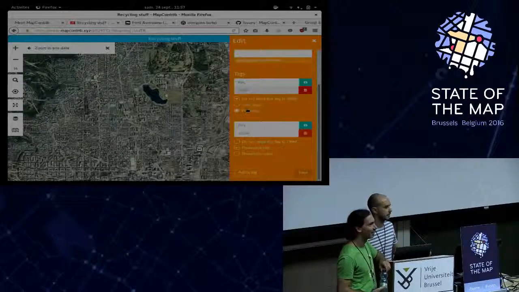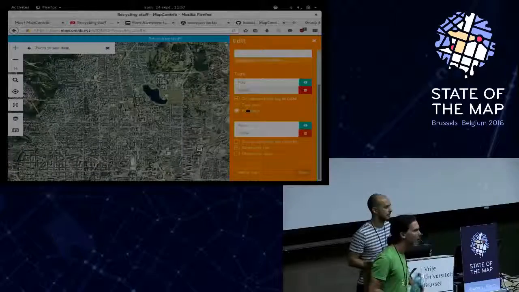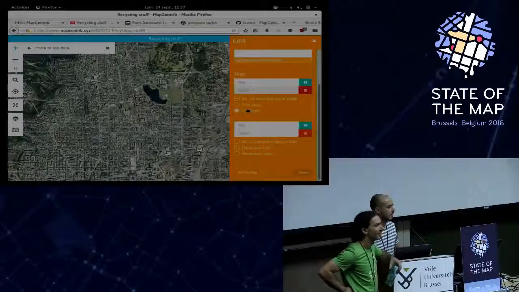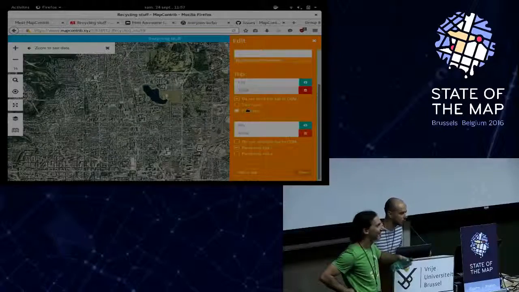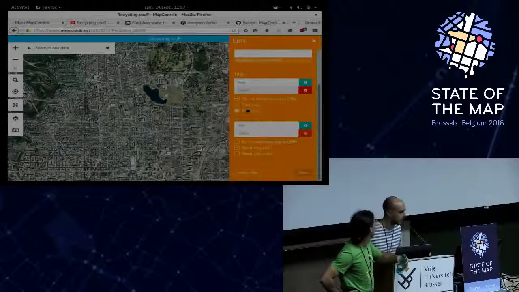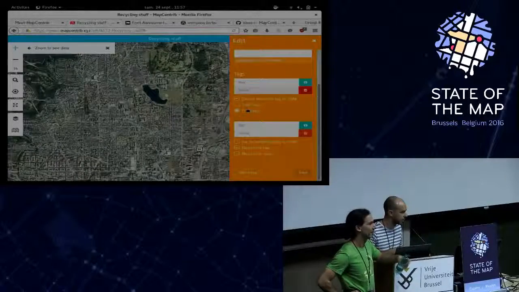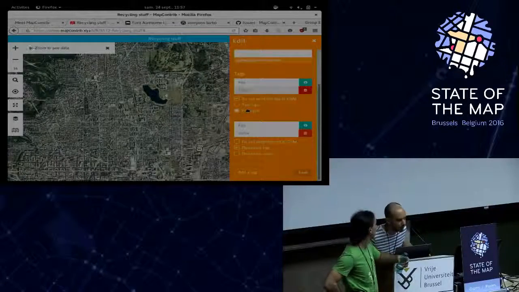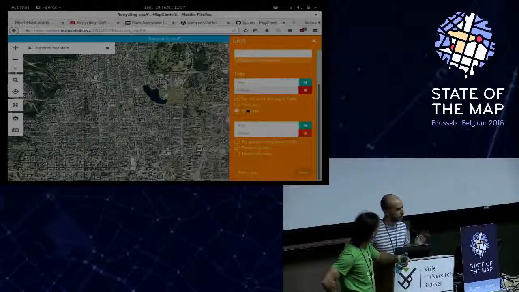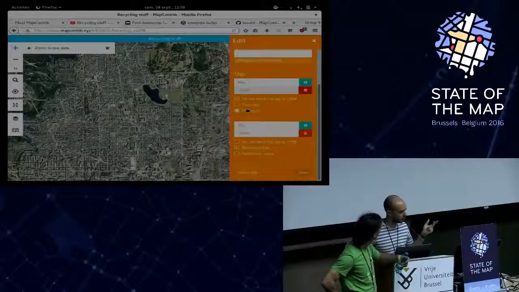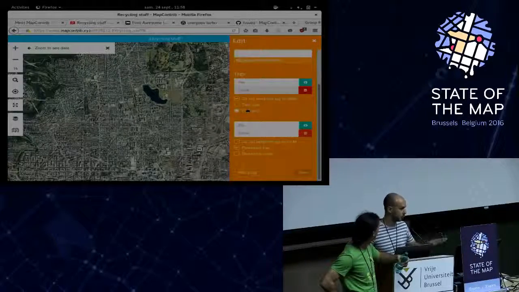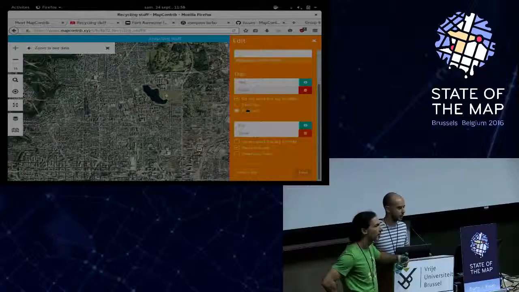This looks very interesting work. Well done. Do you support any way tagging yet in the presets, or is it just nodes? Any ways? Yeah, ways. In addition or modification? Either. You can edit all tags on node, way, and relations, but you can only add or move nodes, not ways, not relations, for now.